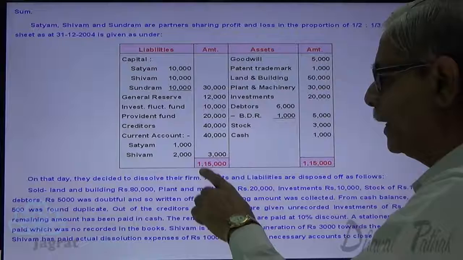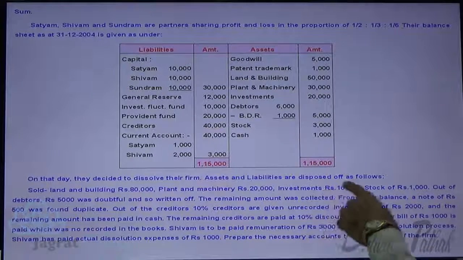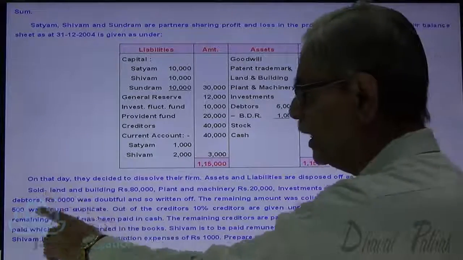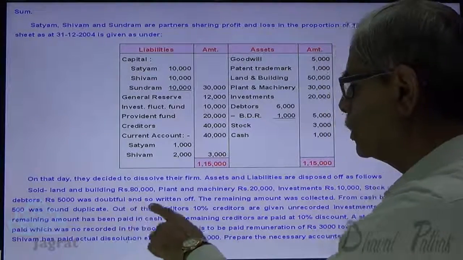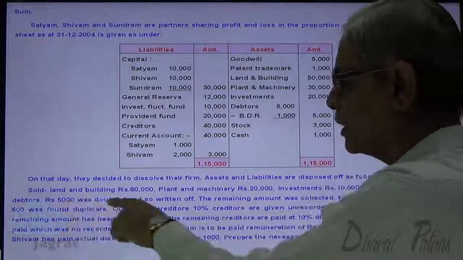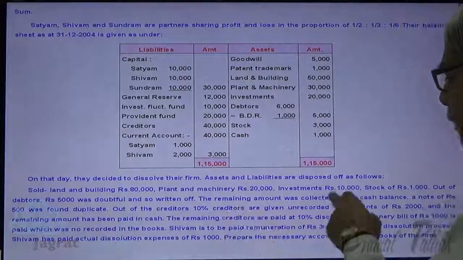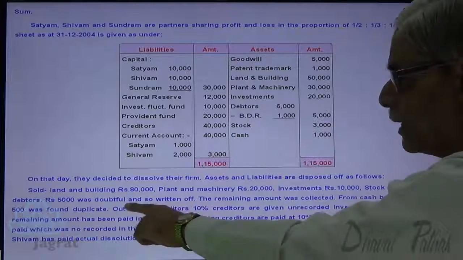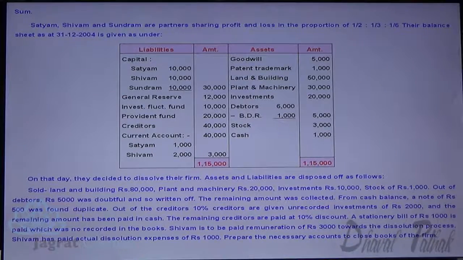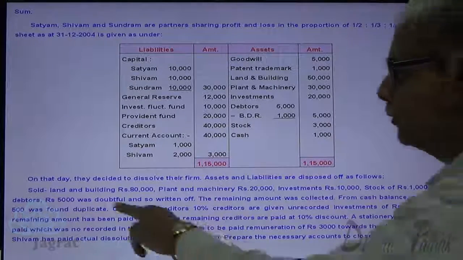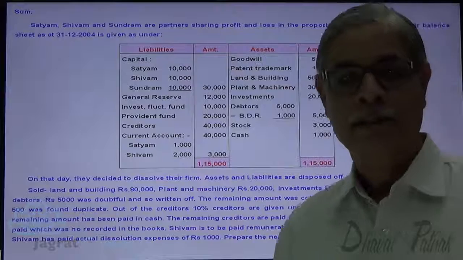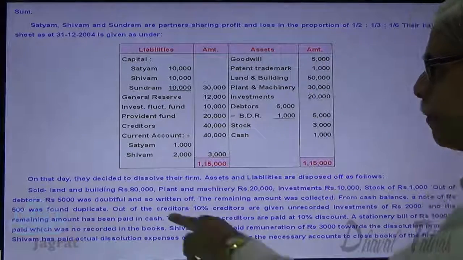Sold land and building 80,000, plant and machinery 20,000, investment 10,000, stock 1,000. Out of the debtors, 5,000 was doubtful and so written off. So 6,000 were the debtors, 5,000 were written off. The remaining amount was collected, means 1,000 collected. From the cash balance, a note of rupees 500 was duplicate, so it's a loss. Realization account debit, cash account credit.